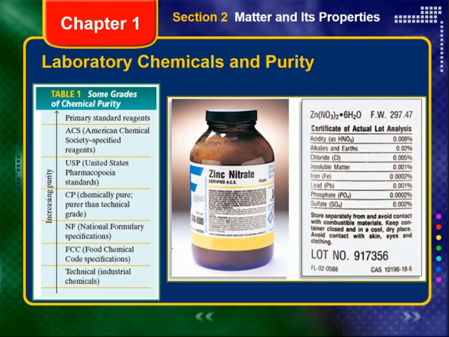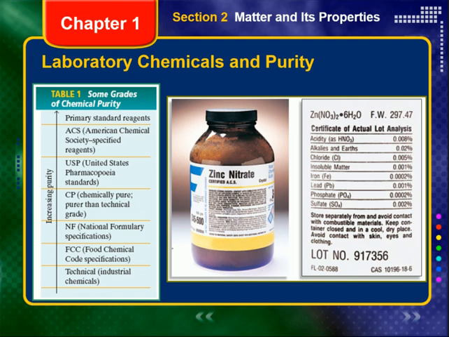The chemicals in laboratories are generally treated as if they are pure. However, all chemicals have some impurities. Chemical grades of purity are listed on the screen here as an example. The purity ranking of the grades can vary when agencies differ in their standards. For some chemicals, the USP grade may specify higher purity than the CP grade. For other chemicals, the opposite may be true. However, the primary standard reagent grade is always purer than the technical grade for the same chemical.